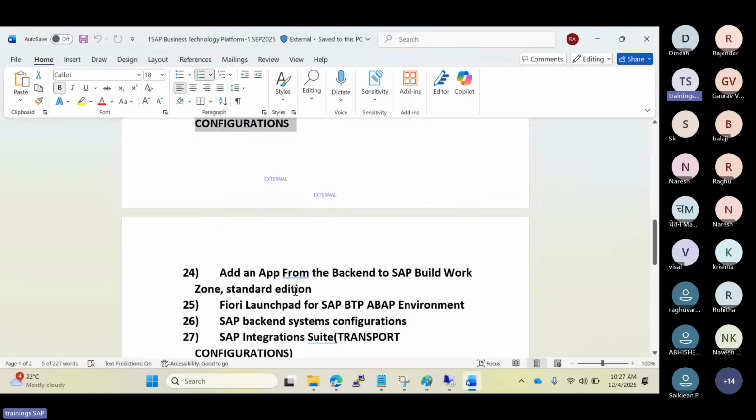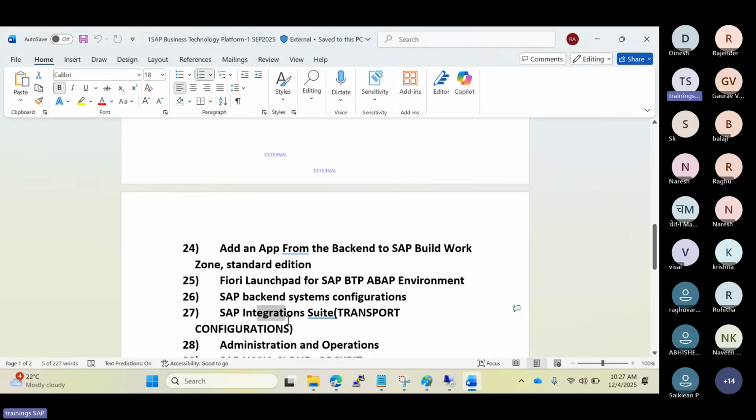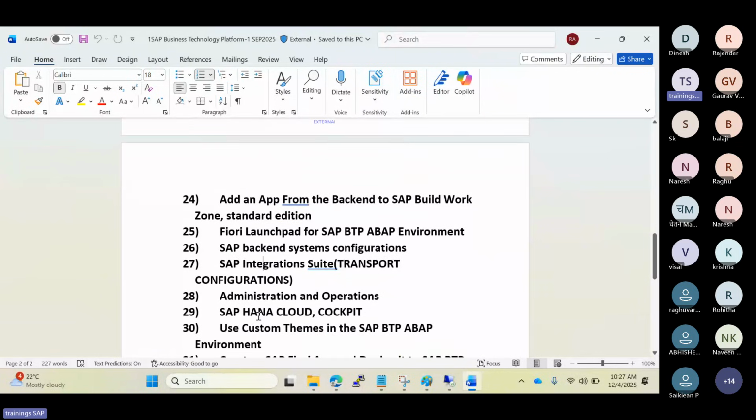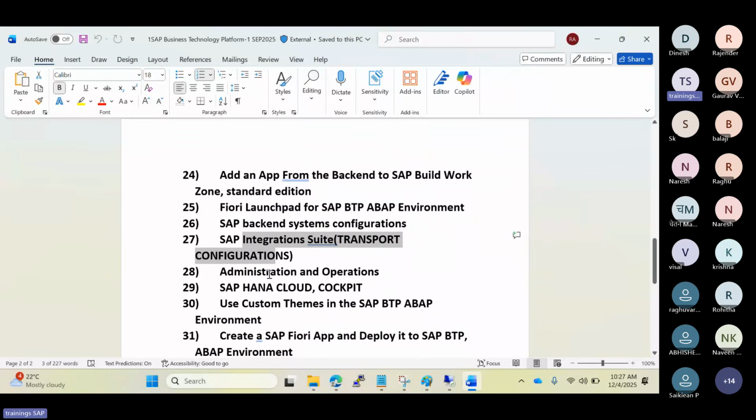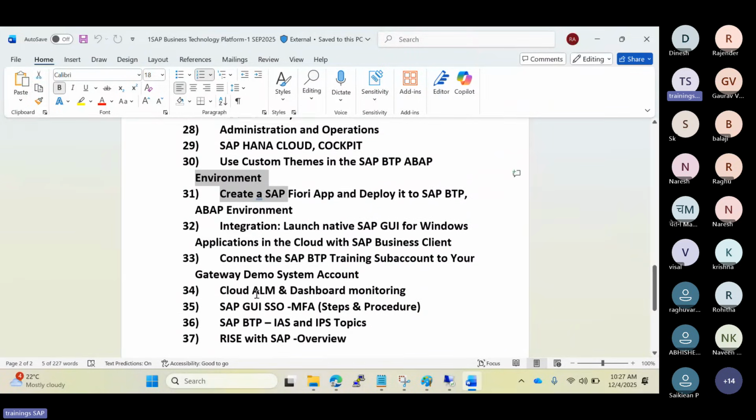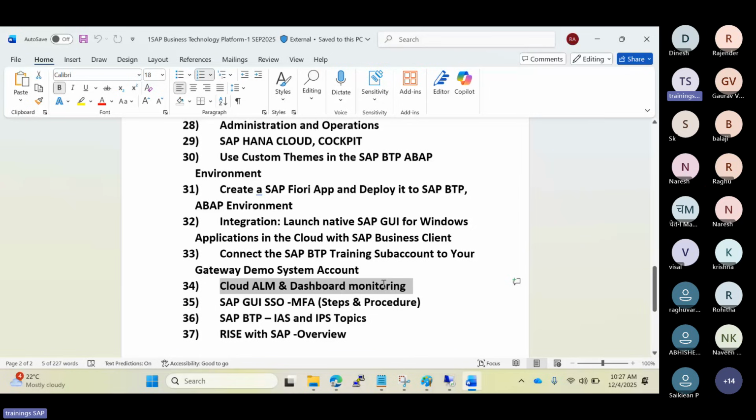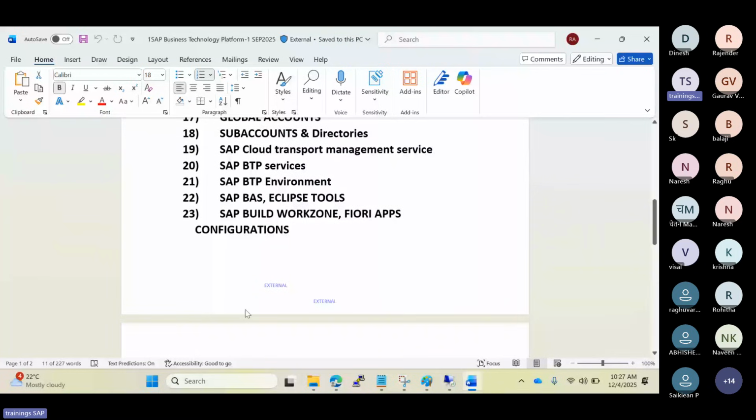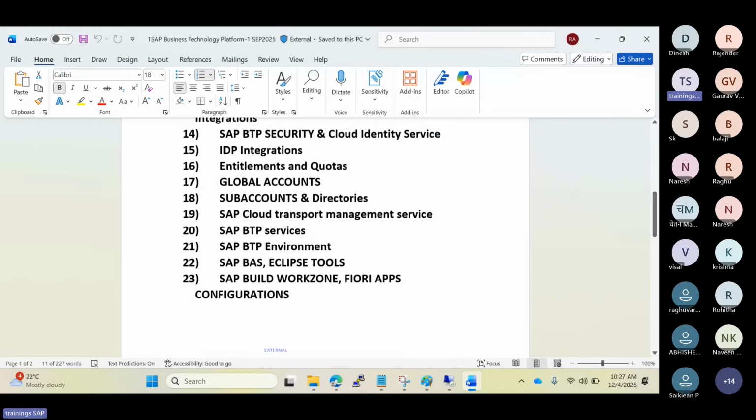So we are going to discuss the Integration Suite: what is the scope of the Integration Suite here, how the CPI team will do the integrations, and what our technical scope is. How we will integrate the backend PO systems into the Integration Suite, and how we will do the integration transports. Then HANA Cloud, ABAP Cloud, custom themes. And also we are going to discuss Cloud ALM and dashboard monitoring, and some RISE with SAP concepts overview, whatever we technically require. We are going to cover all this in our sessions here.